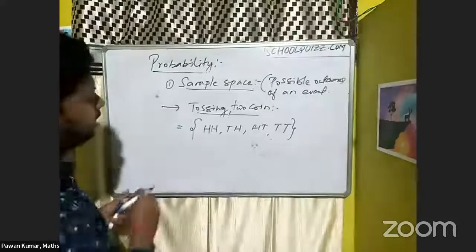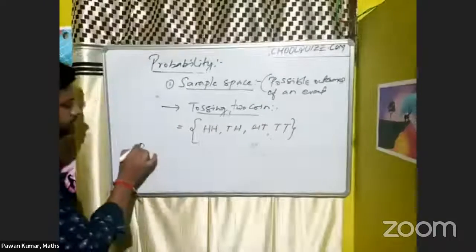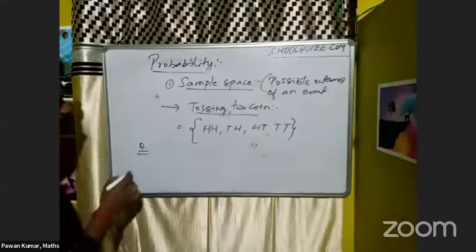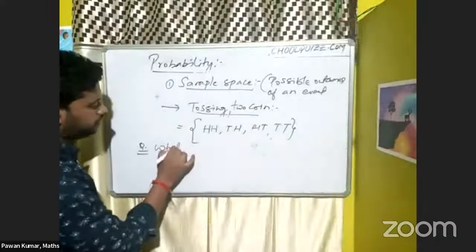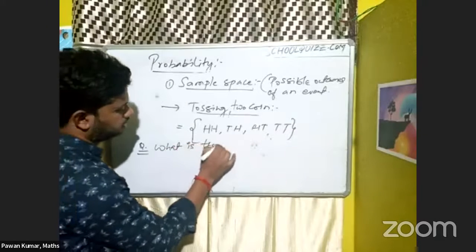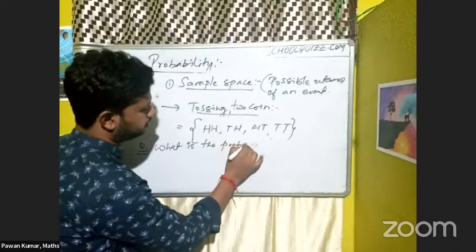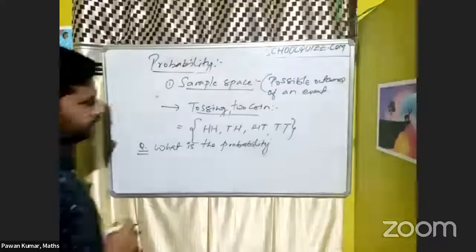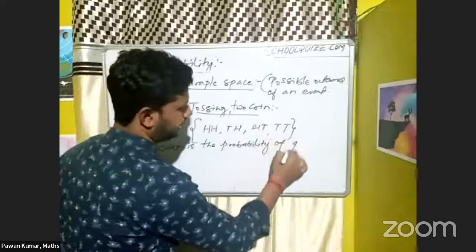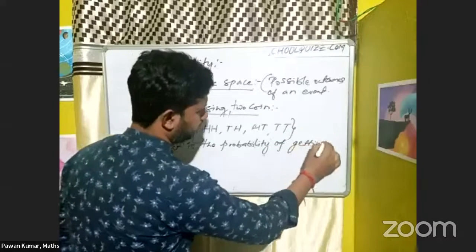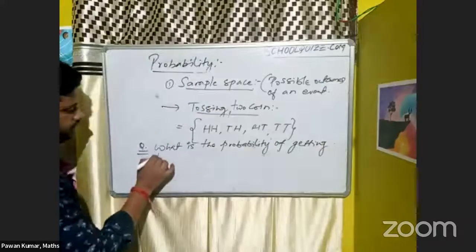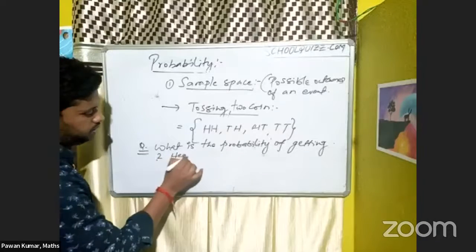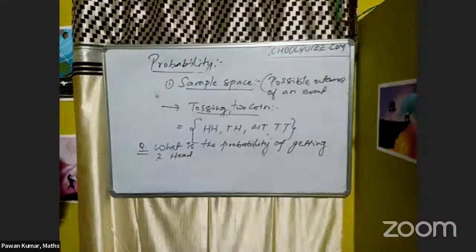Suppose how they will encounter the questions. Let it be the question I'm asking from this one. What question can I ask there? What is the probability of getting two heads? Okay, this is the question.